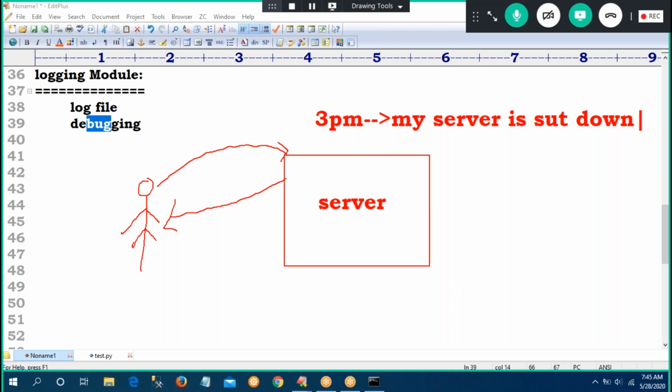At the time of debugging, and for this one more thing we have to provide, log files are very important, sir. So how to provide this log file? It is nothing but, sir, one normal text file only. Up to now, zero division error, value error, whatever exception you raised, you just printed in the console. But now, not in the console, you can create one text file and store it there. Tomorrow, if something goes wrong in your program, open your log file and check it. Then automatically you get full clarity. Those files are called log files.